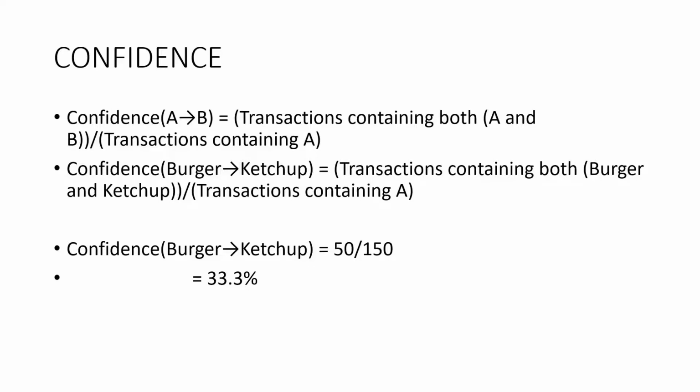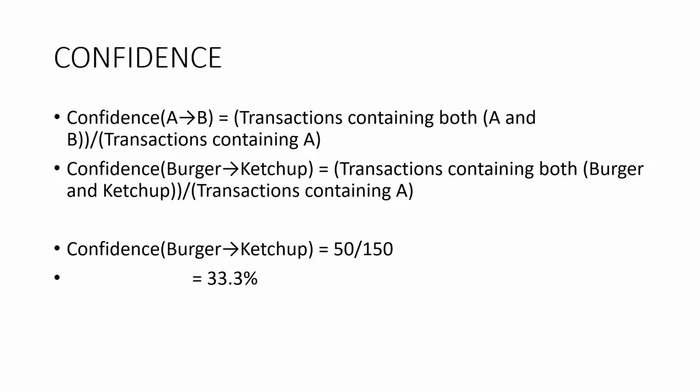Mathematically, it can be represented as confidence A to B is equal to transactions containing both A and B divided by transactions containing A. Coming back to our problem, we had 50 transactions where burger and ketchup were bought together, while in 150 transactions, burgers are bought.